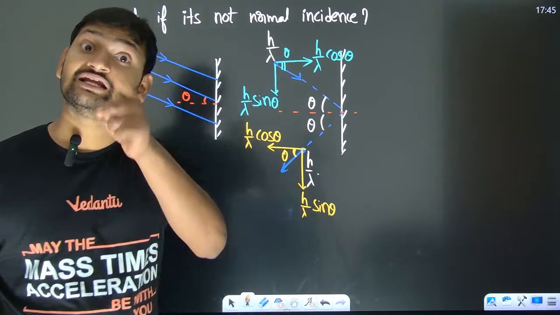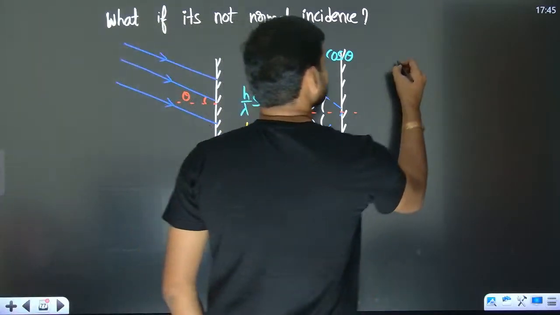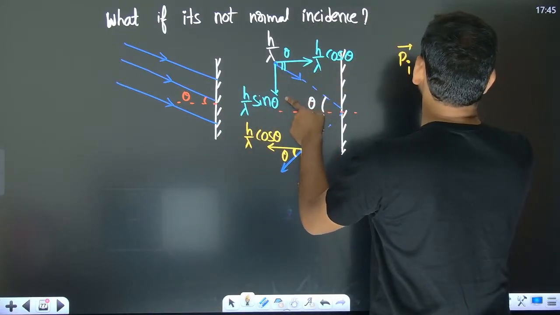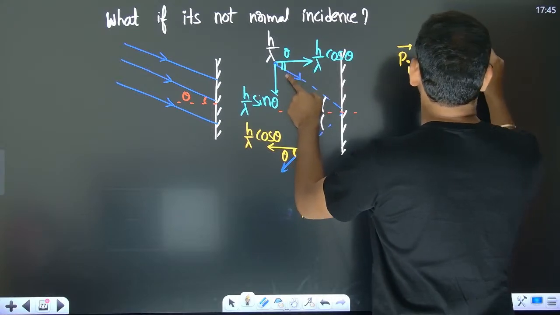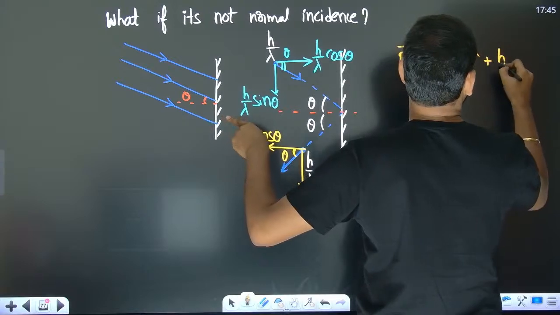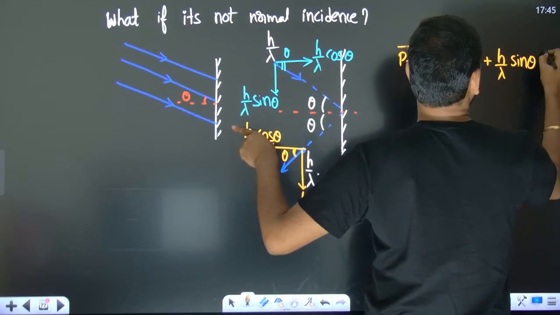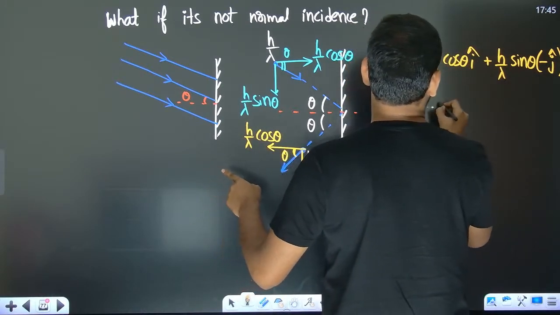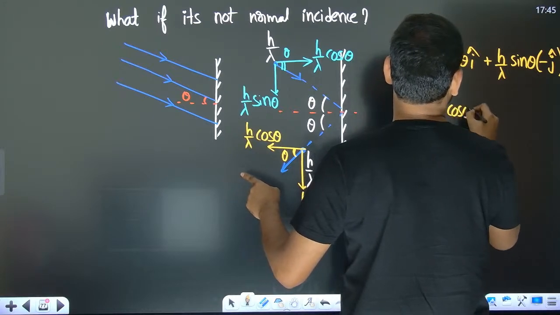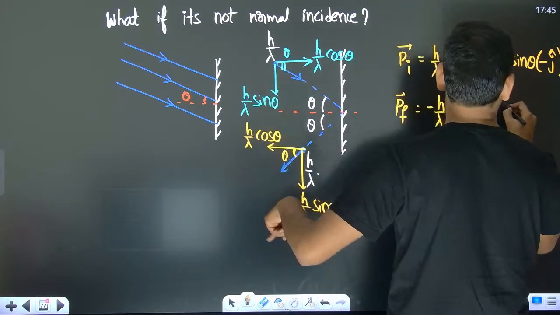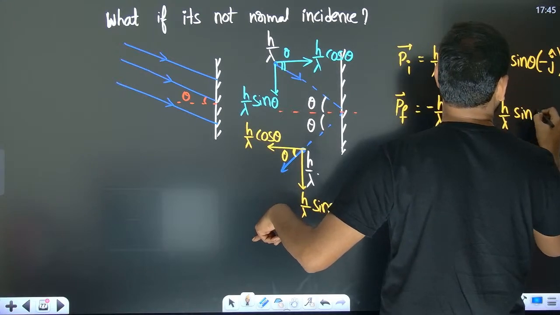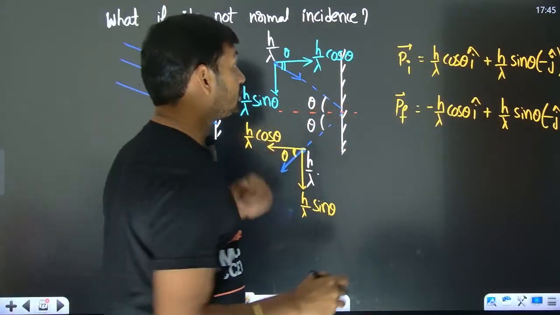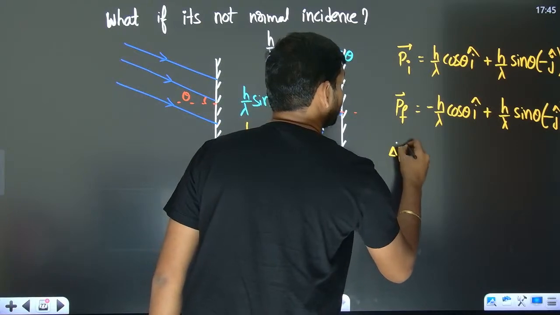So let me write what is the initial momentum and what is the final momentum. Write it in the vector form. The initial momentum is h by lambda cos theta i cap, and down we have h by lambda sin theta minus j cap. The final momentum is minus h by lambda cos theta i cap, and down h by lambda sin theta minus j cap. Okay, fine. Now let us talk about what is the change in momentum that particular photon has suffered.